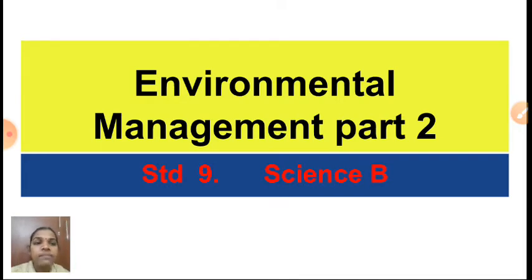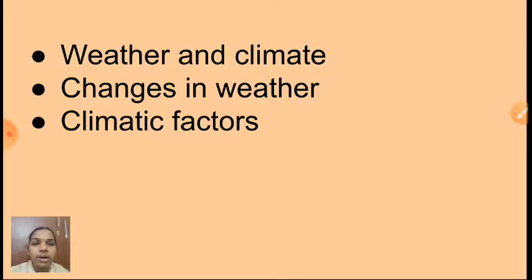Can you say, children? See here, we discussed weather and climate, that means the definition of weather and climate. Next one is changes in weather, and the third one is climatic factors, some climatic factors that are related to our weather. All these things we discussed, and we studied the definition of meteorology also. So what is meant by meteorology and what are the uses of that branch of science, that also we will discuss today. Are you ready, children?